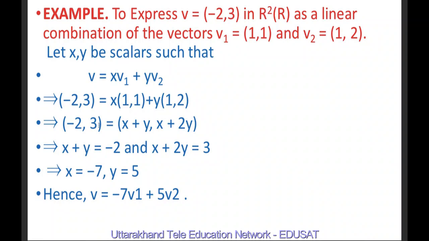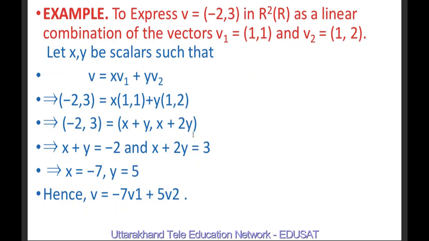This implies (minus 2, 3) is equal to, multiplying inside by x, we get x into 1 is x, x into 1 is x. And multiply inside by y, y into 1 is y, y into 2 is 2y. Then if we add the corresponding elements, we get (x plus y, x plus 2y). So first element is x plus y, second is x plus 2y.